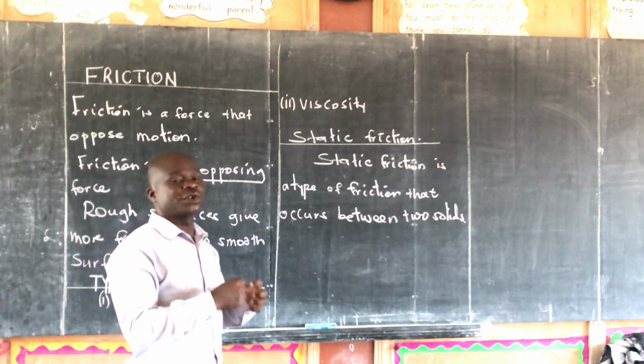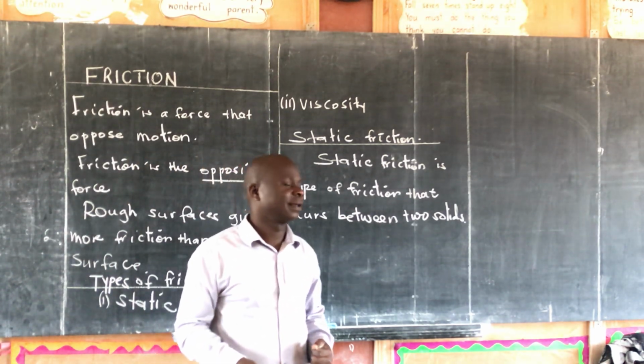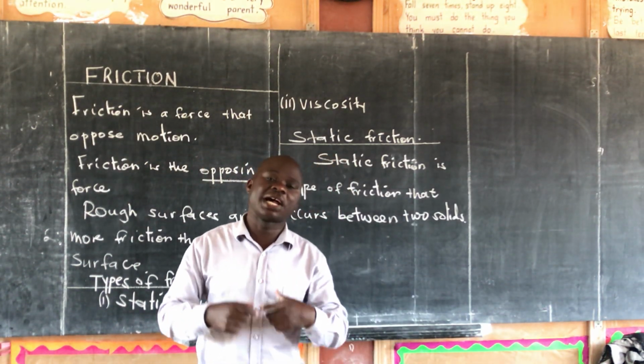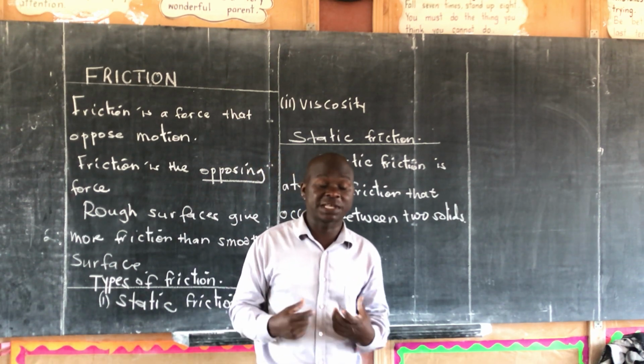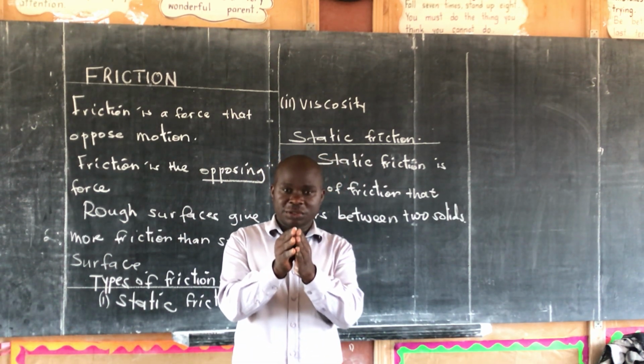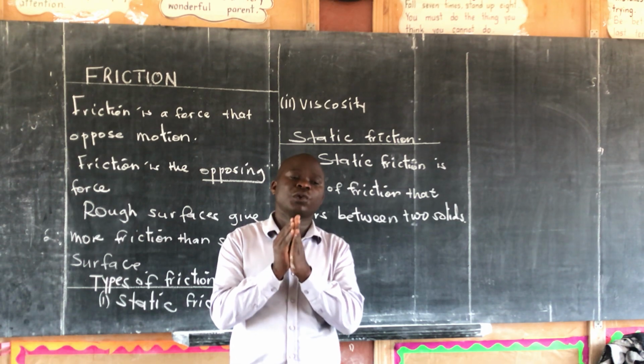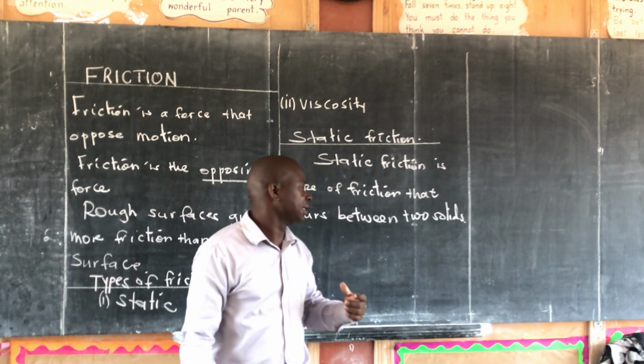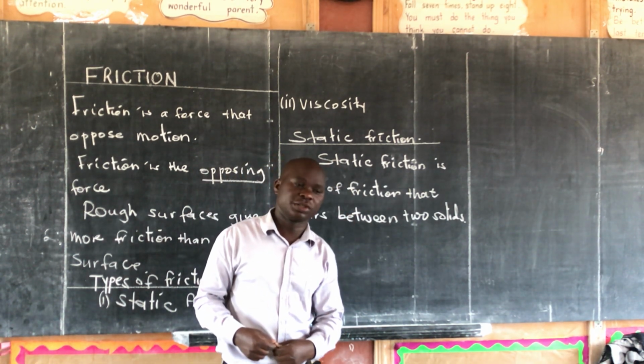Now, when two solids rub each other, for example, if the two solids have rough surfaces, the friction going to be formed between those two solids is static friction.